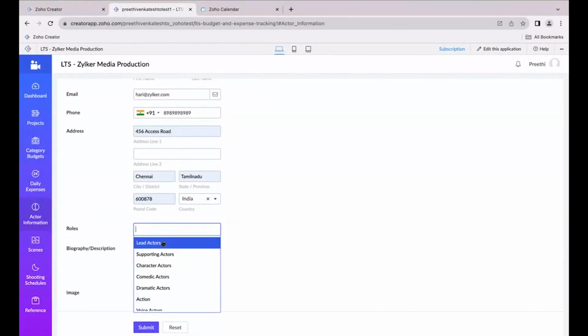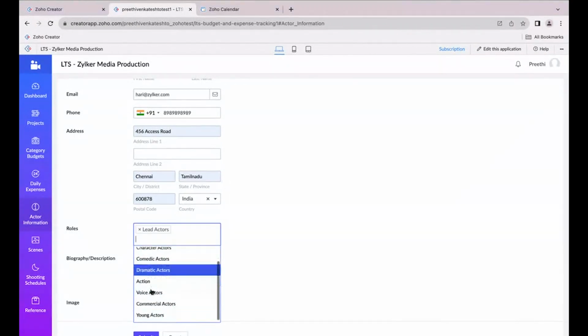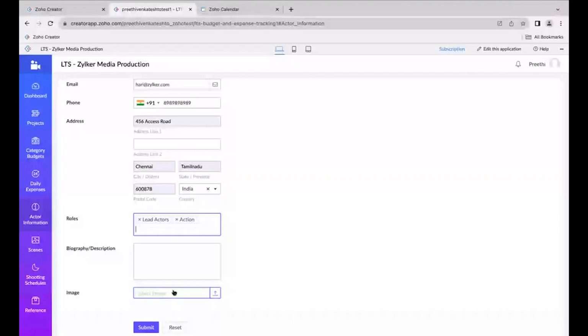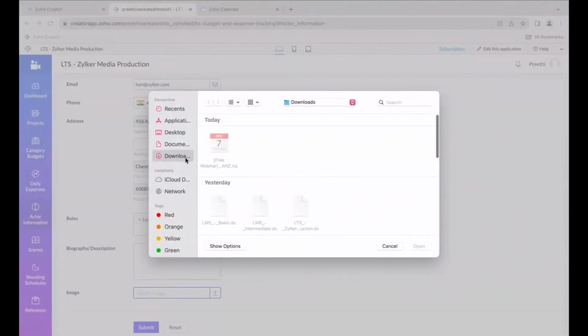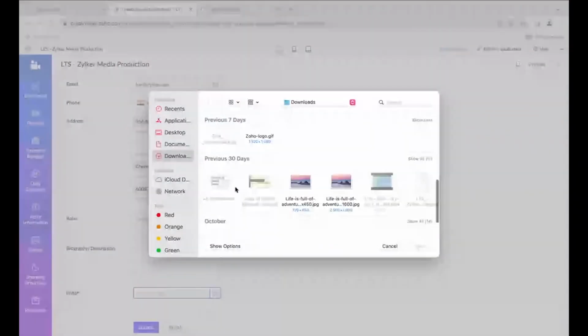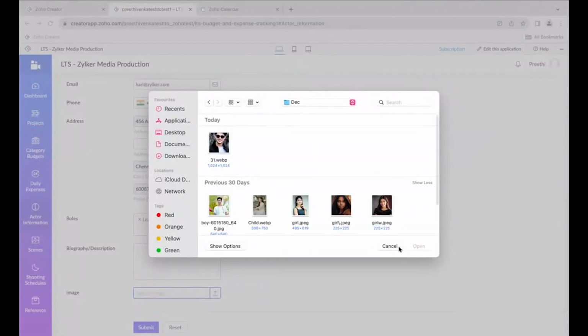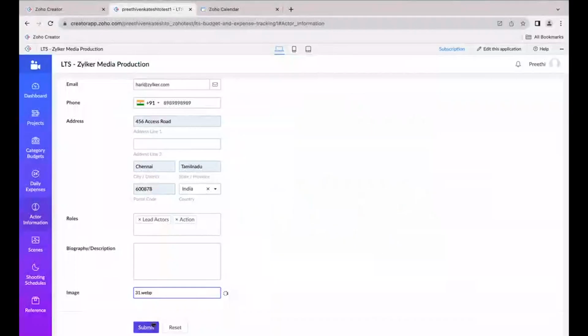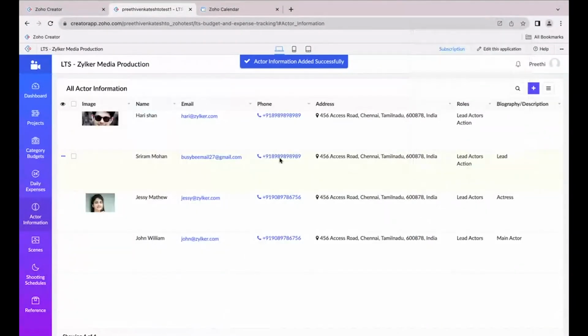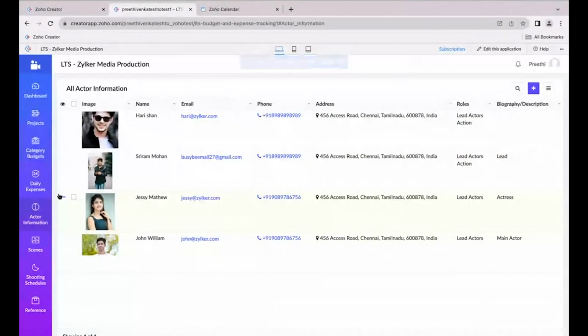And the roles are going to be the lead actor as well as doing the actions as well. So if you want to give any biography, we can add it over here, and we can add the image for that particular person as well. I'm just adding a dummy image. Yeah, the person has got added into the actors module. This is how we are managing all the actors information over here.